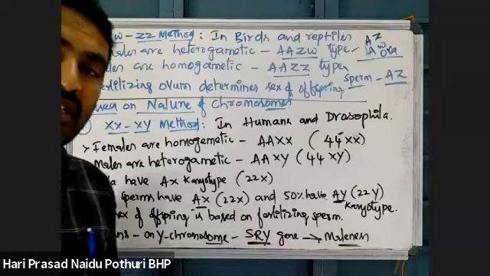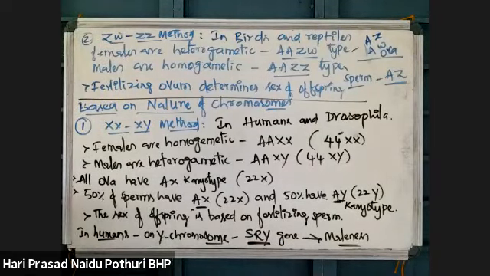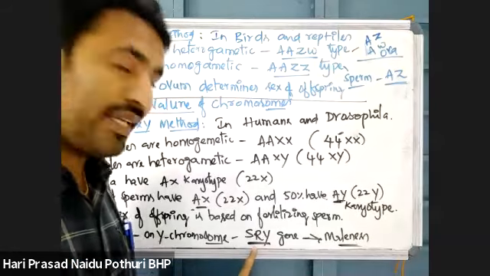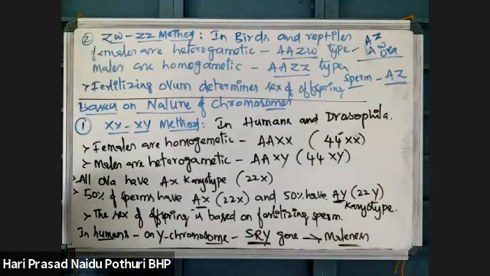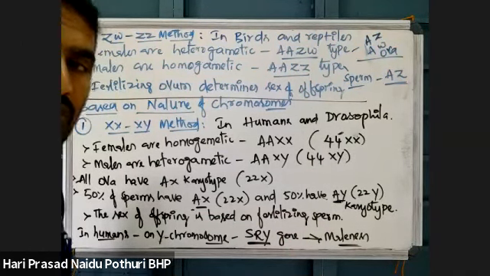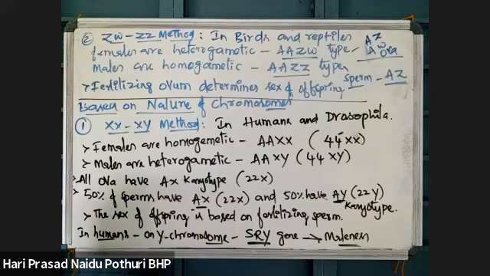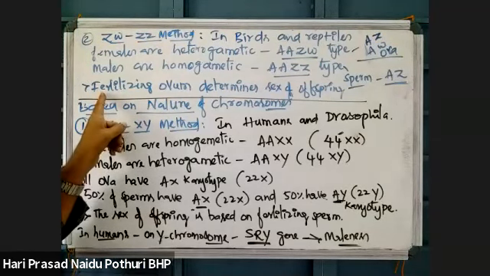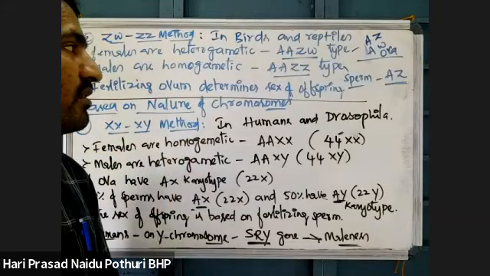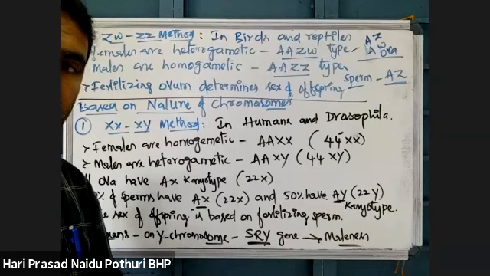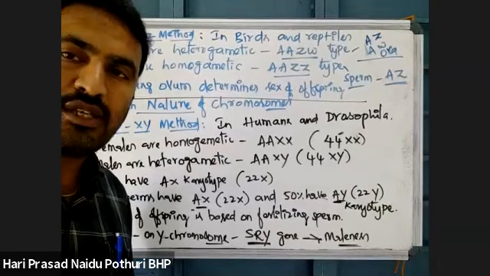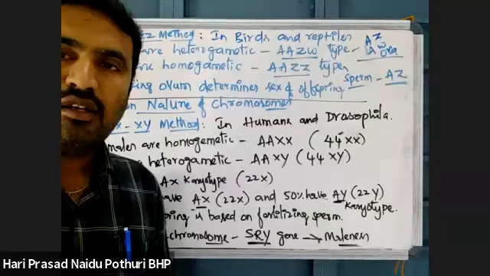That SRY gene is responsible for the development of male gonads and the male reproductive system, especially in human males. So the fertilizing ovum determines the sex of the offspring. Okay, this is about sex determination, and it is enough for today.